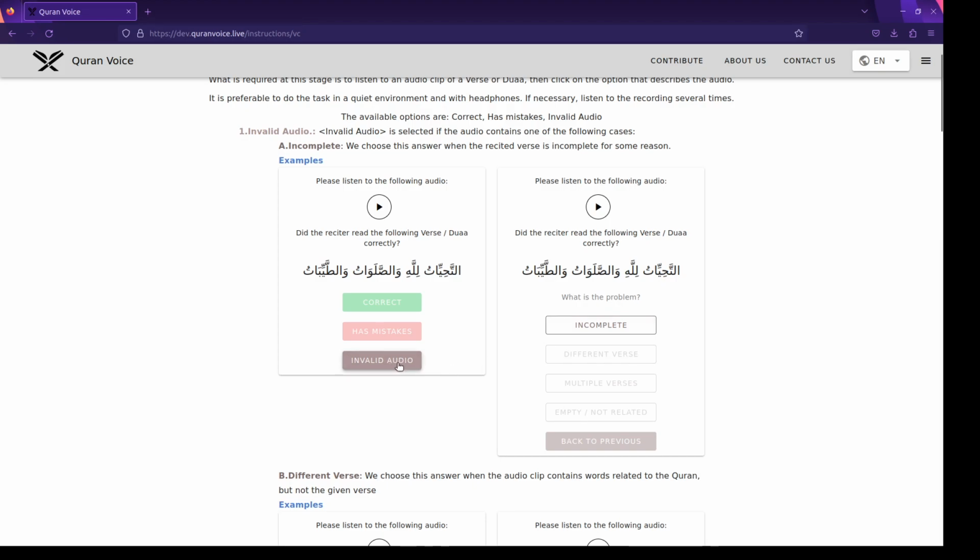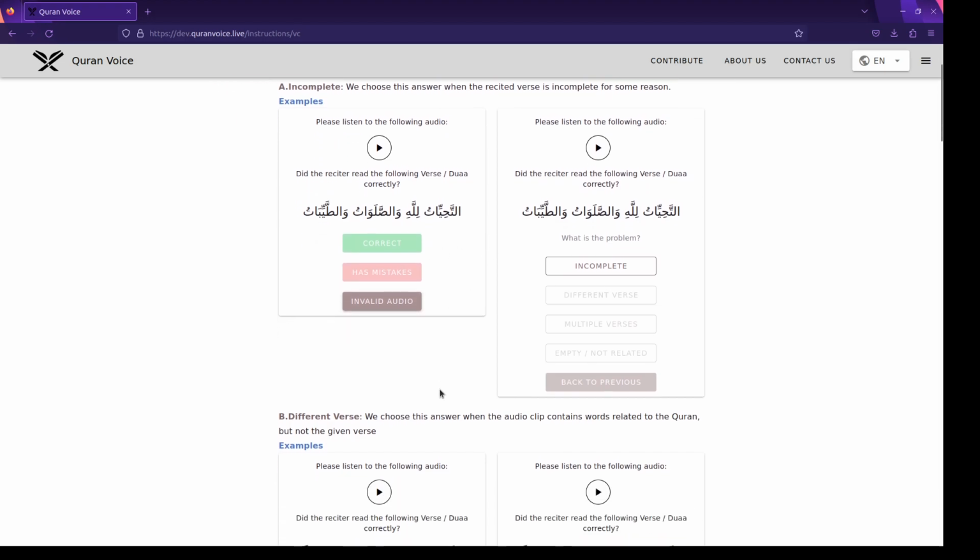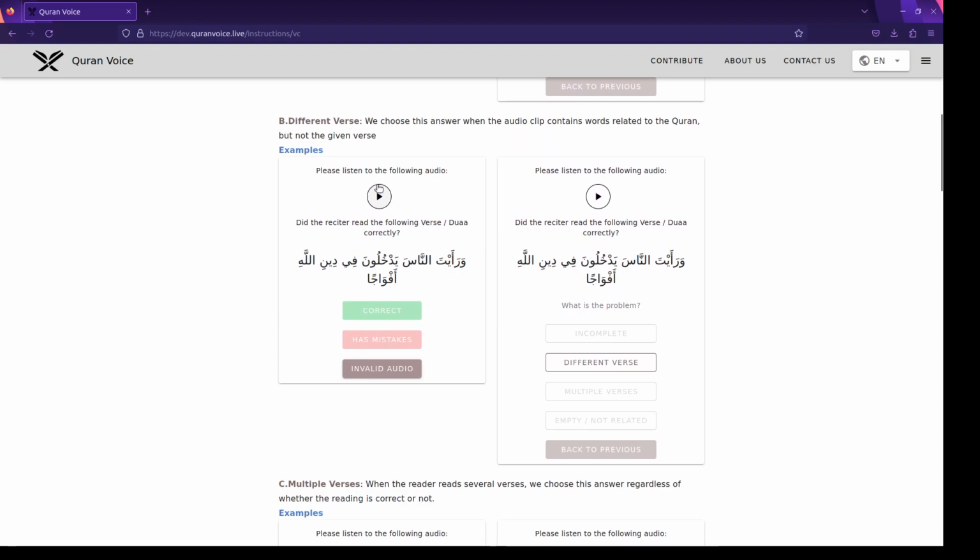So this is how we begin. We look, is it invalid? Before we consider if it's right or it has mistakes, we look for invalid at the beginning, the validity. So here it's incomplete. Let's move on to the next case.